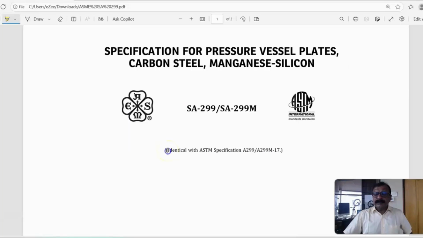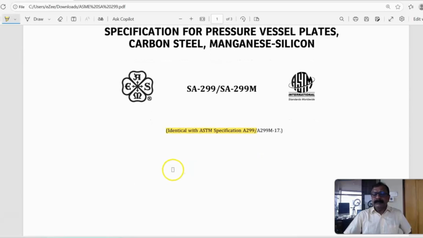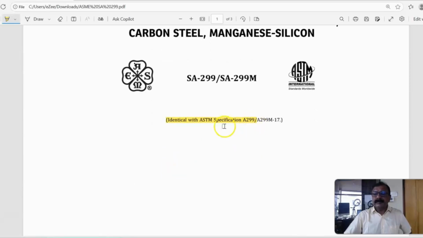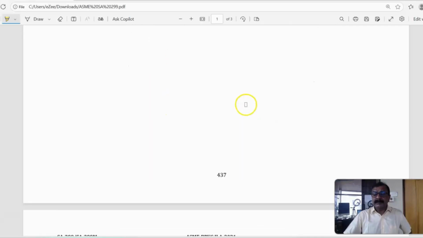ASTM SA299 is identical with ASTM A299. So it is the same. You can use A299, and when you are using it for pressure vessels, you can use SA299.